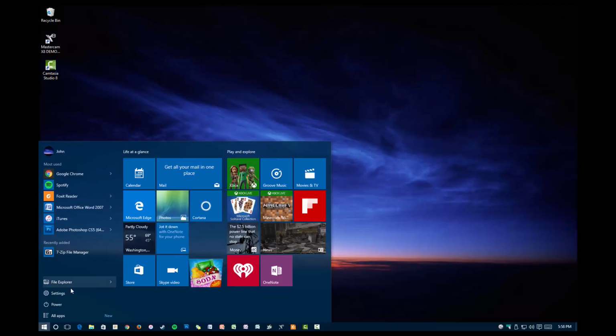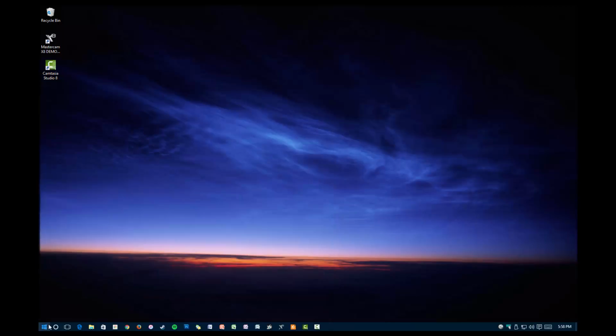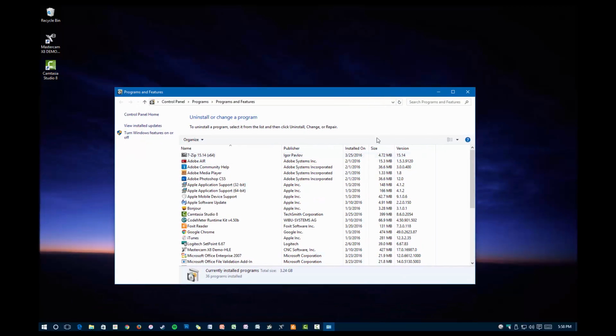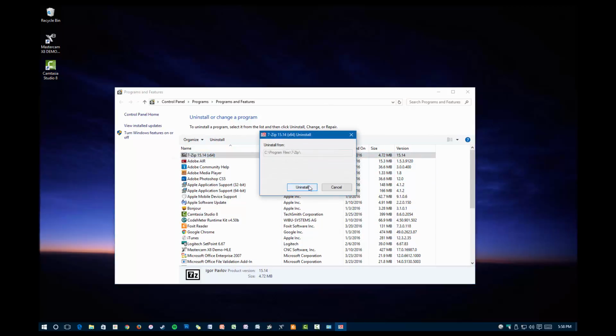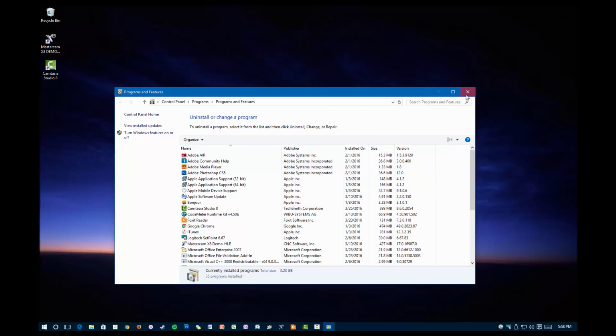Then that's all to it. Then after that, you uninstall programs by going to the control panel or programs and features. Once you're there, you see 7-Zip is right here, and you click uninstall. Uninstall once again. Then 7-Zip is no more.